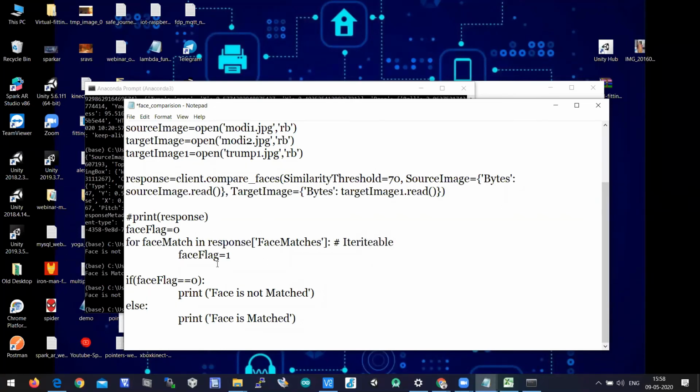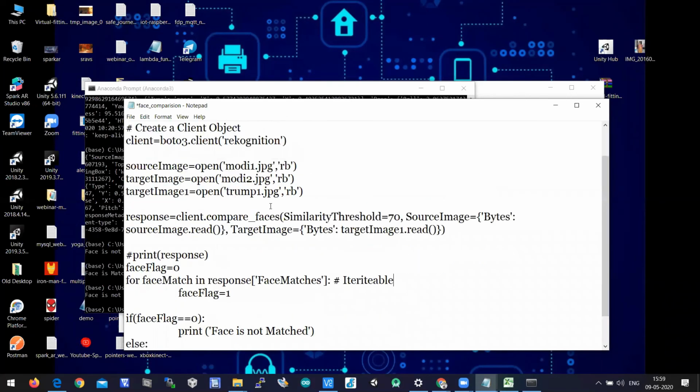Okay, it is holding some data. When it is holding some data, it means that your faces are matched, so immediately I'm making the face flag 1. If the faces are not matched, this face matches will be empty, so the for loop will not iterate. Then the face flag value will become 0 by default, so the face is not matched. This is the output statement which is printing on the command shell.